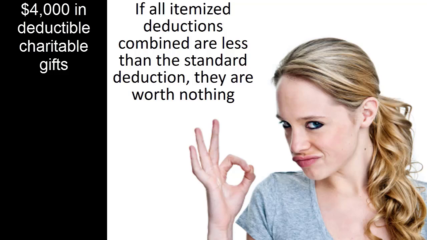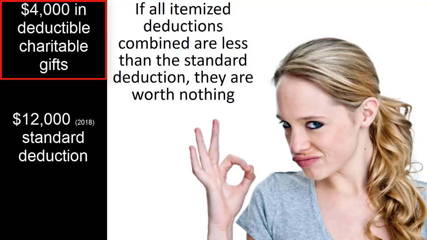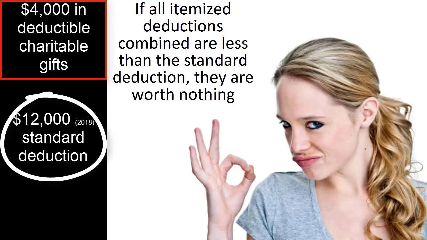This donor would face the choice of using either $4,000 of itemized deductions or using the $12,000 standard deduction. Obviously, the taxpayer would be better off to take the standard deduction. Consequently, the $4,000 in charitable income tax deductions has no value to this taxpayer.